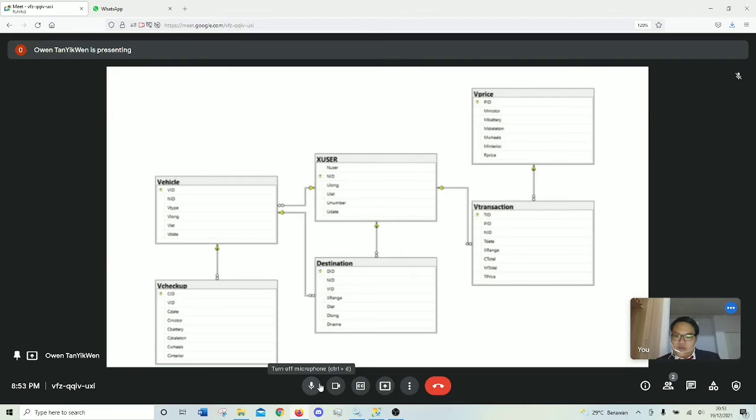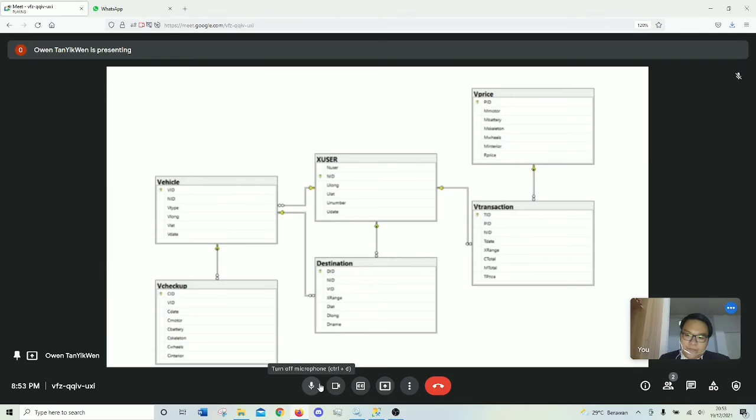Each of these lines connect to each other. For example, you see some sort of key or light bulb over there, so that is the primary key, and the 2 dots over there, that is the foreign key.